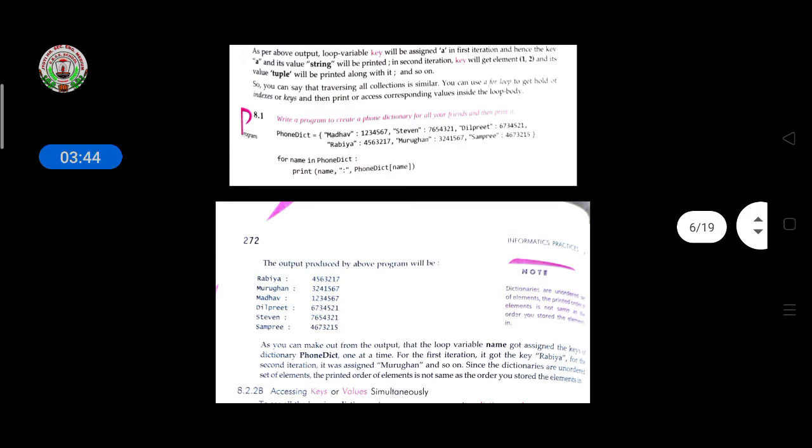The loop variable key will be assigned 'a' at the first iteration and hence for the key 'a', its value string will be printed. In the second iteration, key will get the element (1, 2) and the value tuple will be printed with it, and so on. So it can traverse all the collections similarly, and the for loop will hold the keys and print them in the loop body.